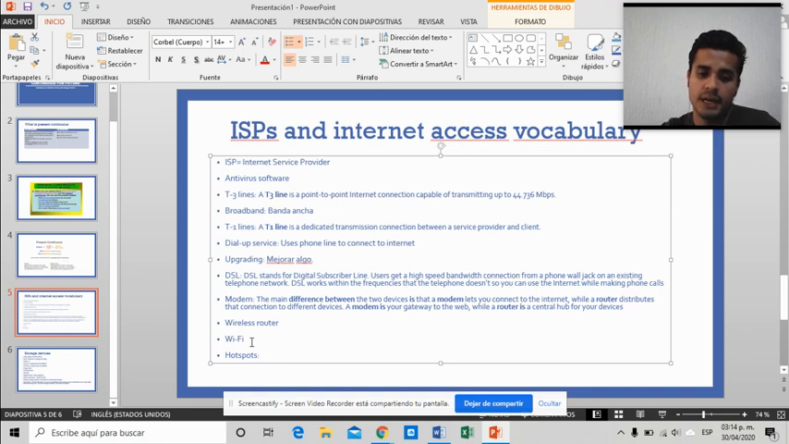The Wi-Fi internet, basically. Wi-Fi stands for wireless fidelity. That's like Wi-Fi. Finally, hotspot. A hotspot, if you wanted the direct translation, is like a punto caliente. However, remember we're talking about internet.